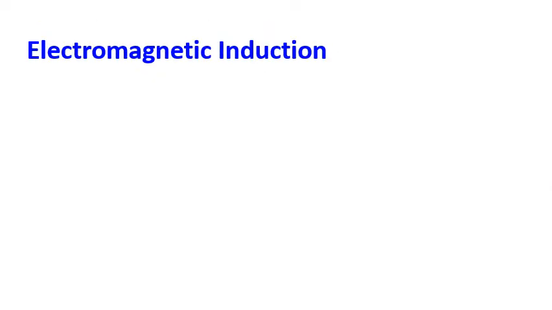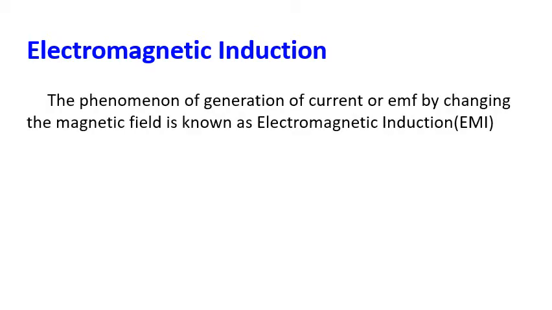That is electromagnetic induction. Before discussing the production of current using a magnetic field, let me first give the definition. The phenomenon of generation of current or EMF, where EMF means electromotive force, which we can treat as voltage, by changing the magnetic field is known as electromagnetic induction. Simply we call it EMI, nothing but electromagnetic induction.